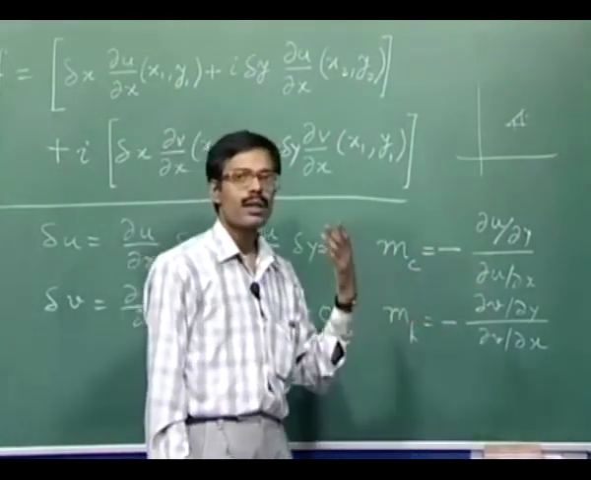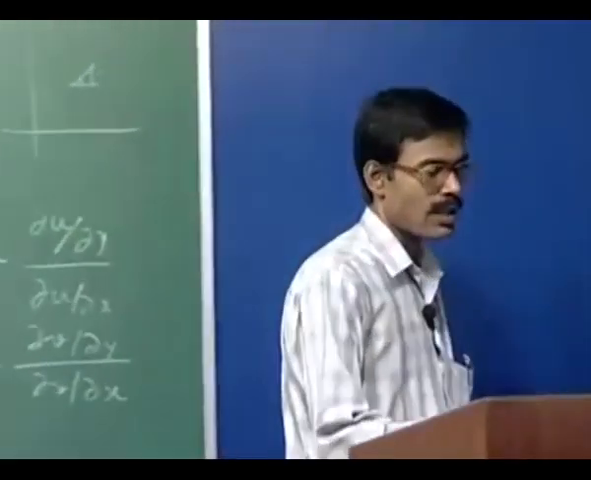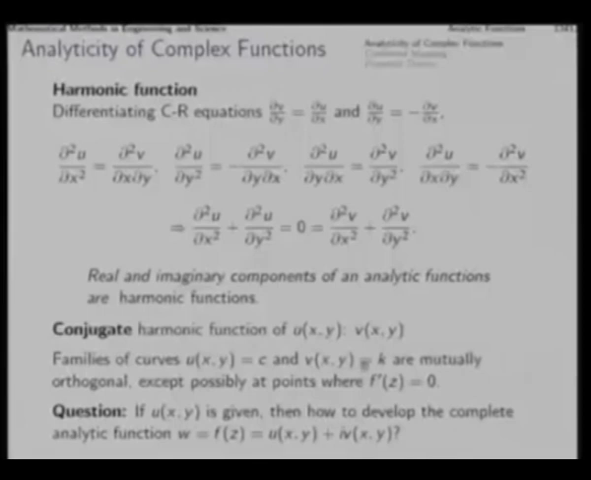In that case, del f by del z is actually 0, and that is what we say here, that families of curves u equal to C and v equal to k are mutually orthogonal at all points except possibly at those points where this derivative turns out to be 0.